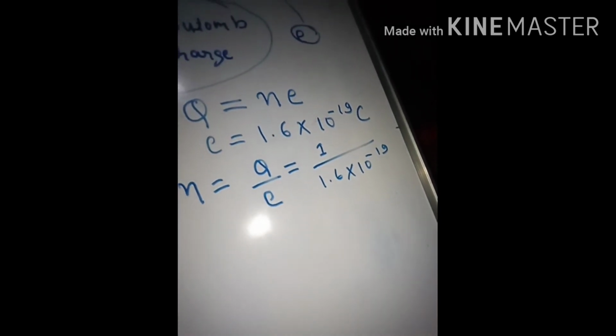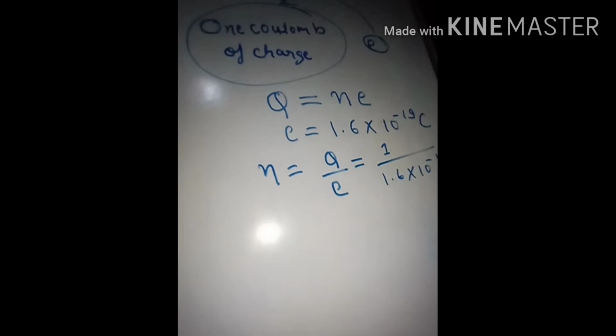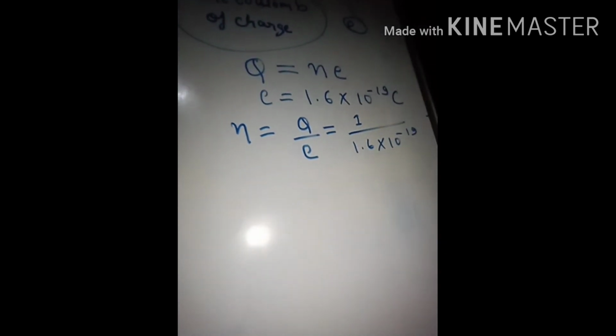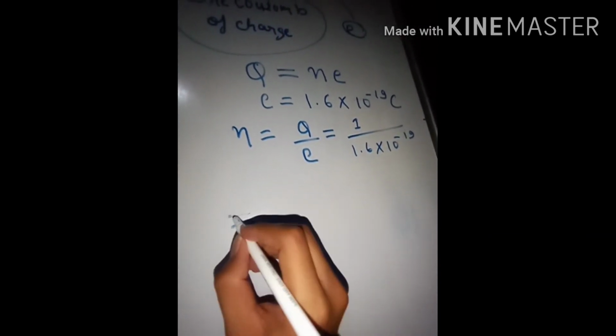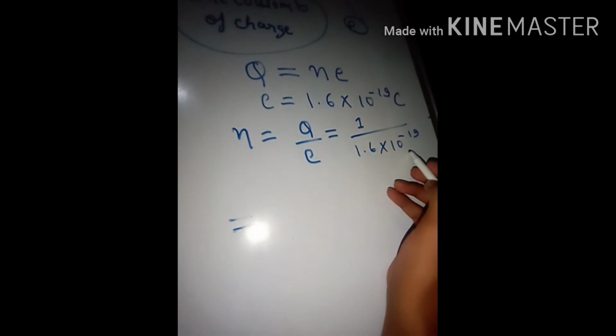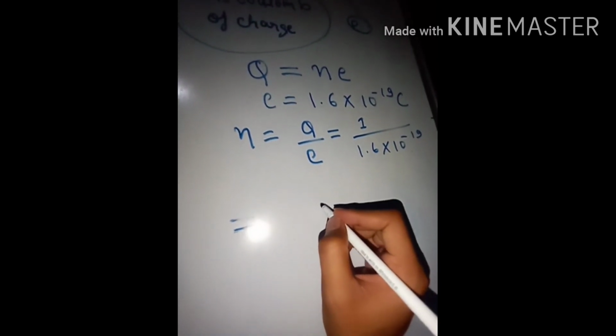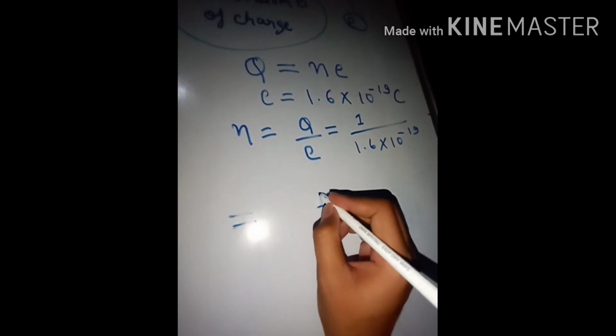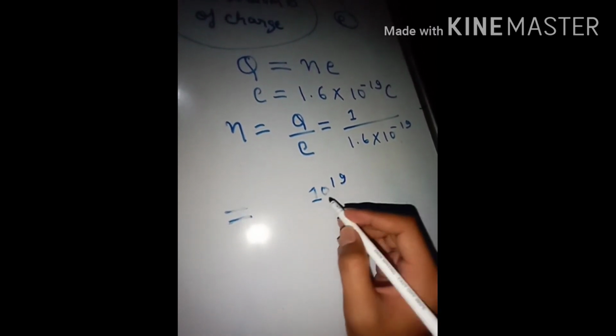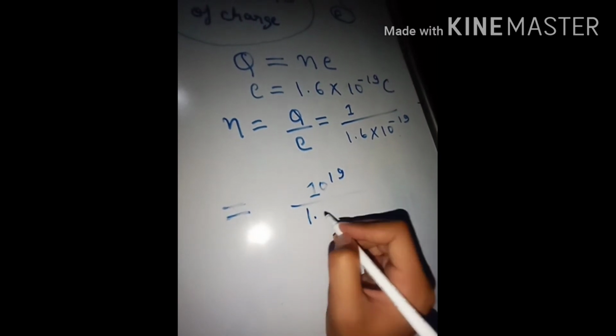So by applying some basic and simple rules, you can solve this. So I am solving it for you. When 10 to the power minus 19 goes up, it becomes 10 to the power plus 19. 10 to the power plus 19 upon 1.6.